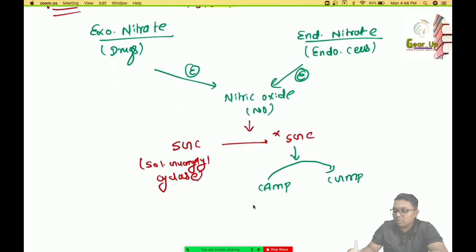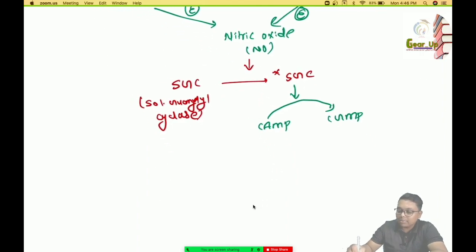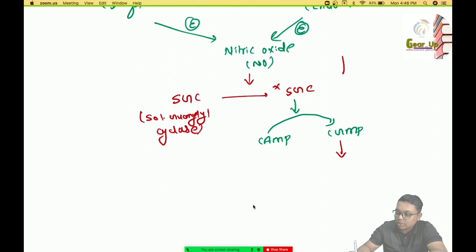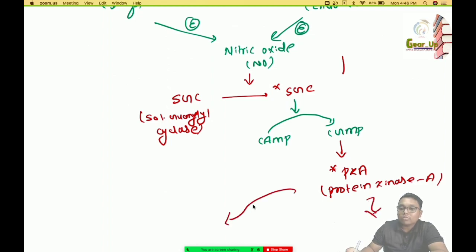Now this increased amount of cyclic GMP will activate a specific protein called protein kinase G. This protein kinase has two major functions to perform.